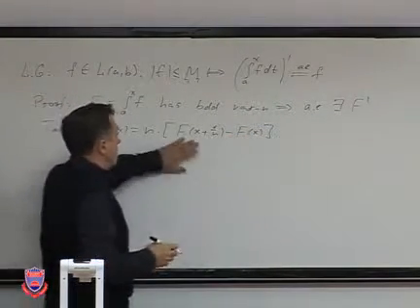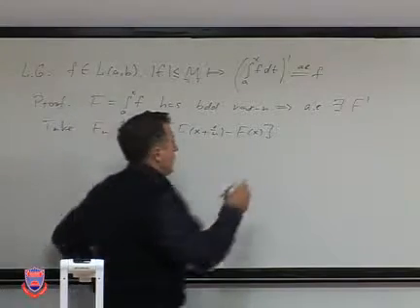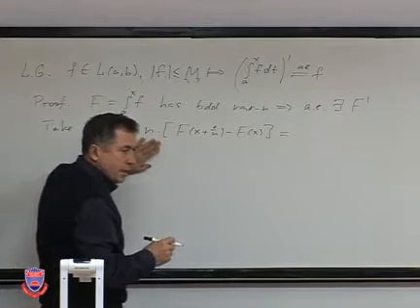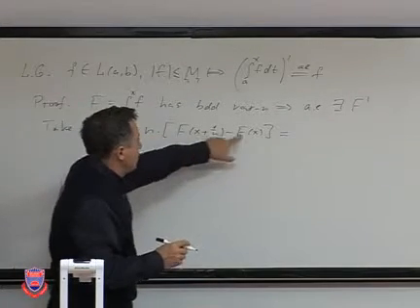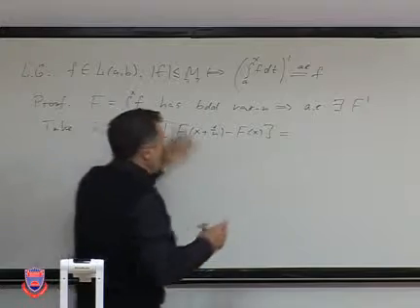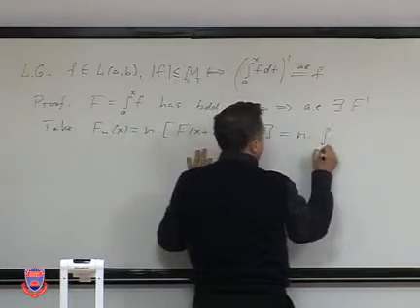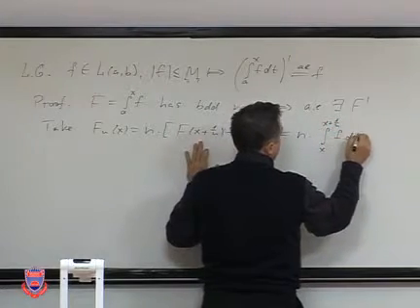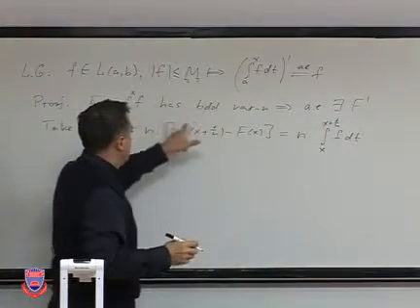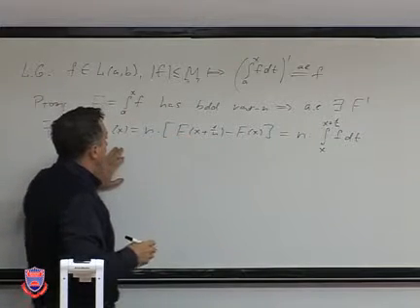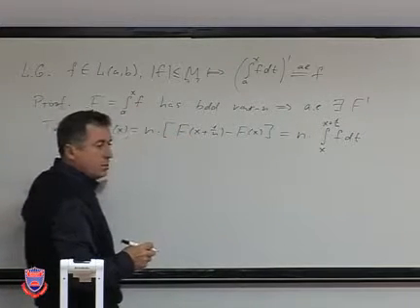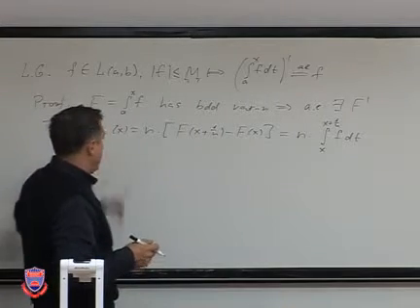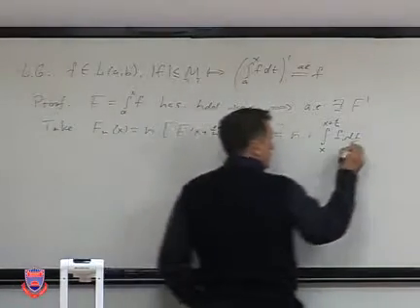This is the first natural sequence that has a limit. By the way, this is by definition. But if you write this in terms of the integral, then what is this? It is n times the integral from x to x plus 1 over n of f dt, if we substitute into this formula the value of F capital in terms of function f small.